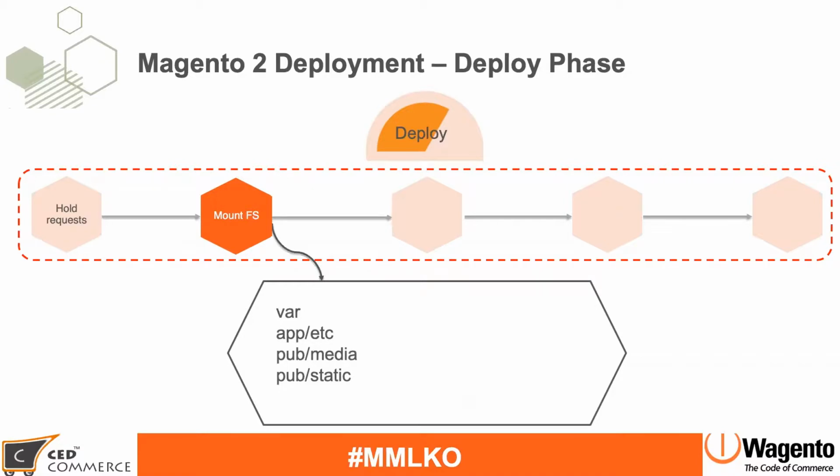So you can see that in the .init directory, we had 4 directories. So it will mount the FS, and it will mount the new container image which we have generated during the build phase, and it will connect your new container with this live website. So this is the step where it will connect the new container, except these 4 directories, because these 4 directories will be taken from the separate directory.